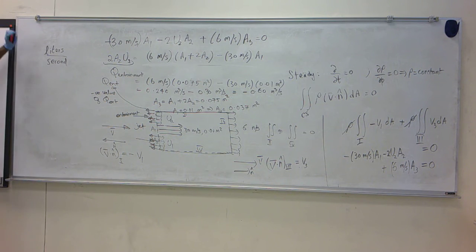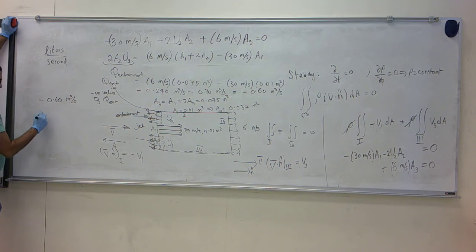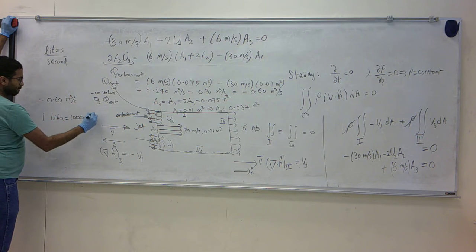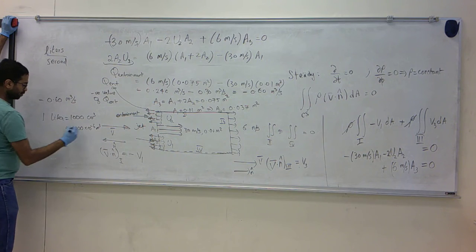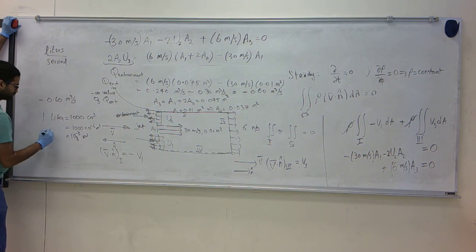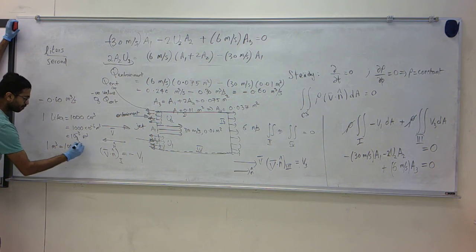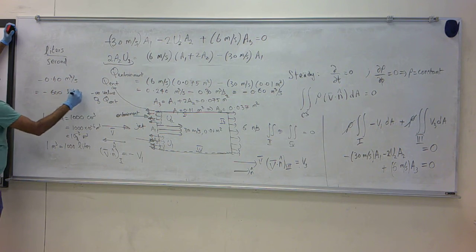Okay, and we need the answer in liters per second. Minus 0.60 meter cube per second. 1 liter is 1000 centimeter cube, which is 1000 times 10 power minus 6 meter cube, or 1 liter is 10 power minus 3 meter cube. So 1 meter cube would be 1000 liters. So minus 0.60 meter cube per second would be minus 600 liters per second.